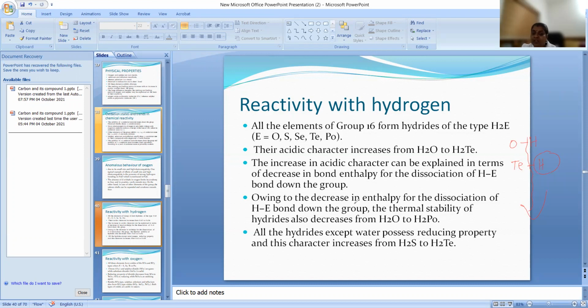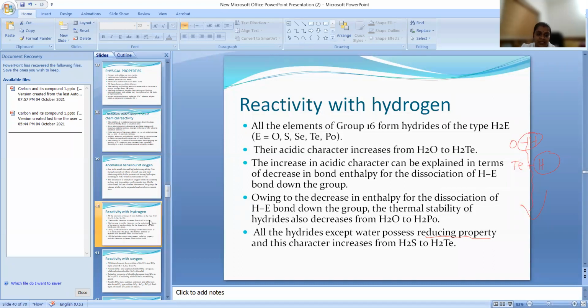And owing to the decreasing enthalpy of dissociation of the H-E bond down the group, the thermal stability of hydrides also decreases because of the same reason. All the hydrides will show reducing property except water. It's difficult to remove hydrogen. Okay, that's fine.